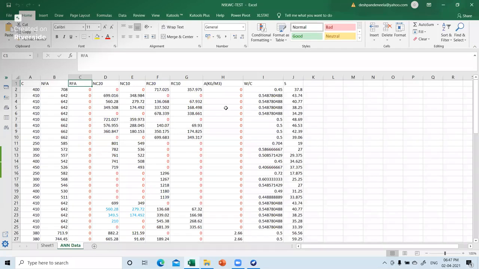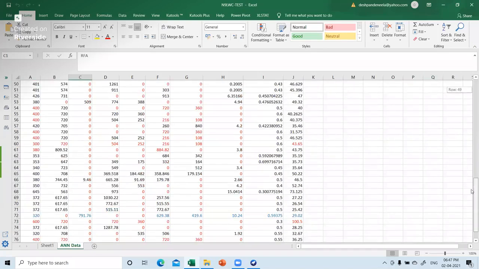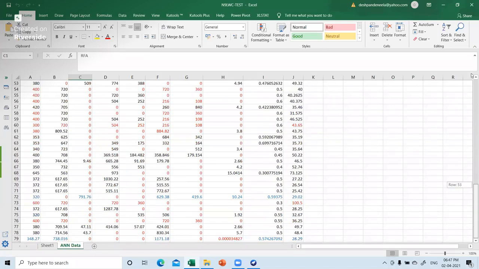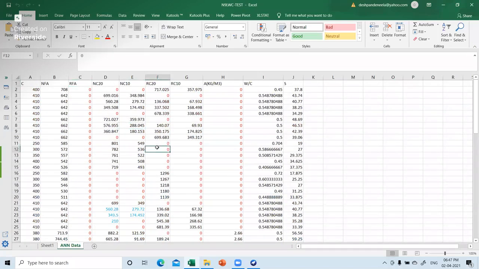Also be careful with your cells: if any cell is empty, or if there is some text over there, then WEKA is not going to consider that. No empty cells, no text.